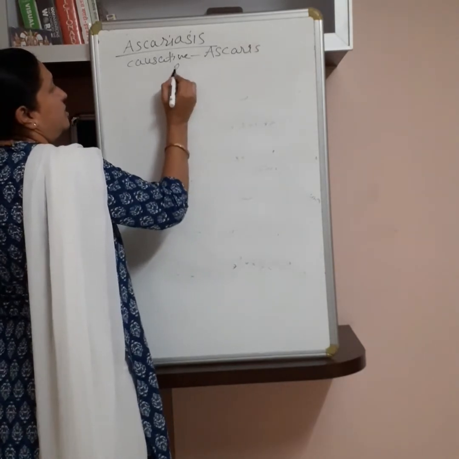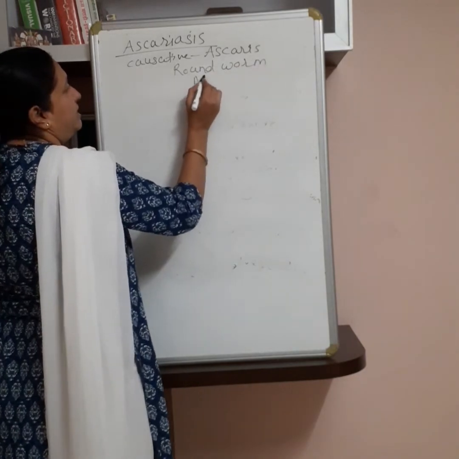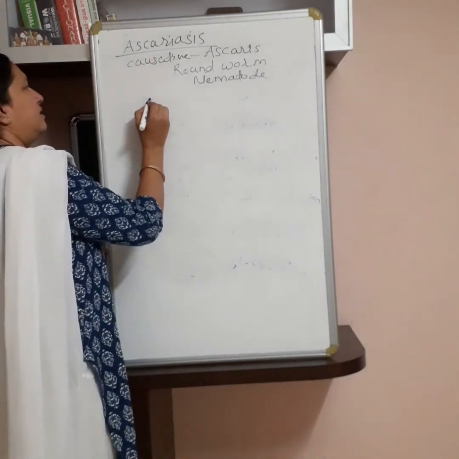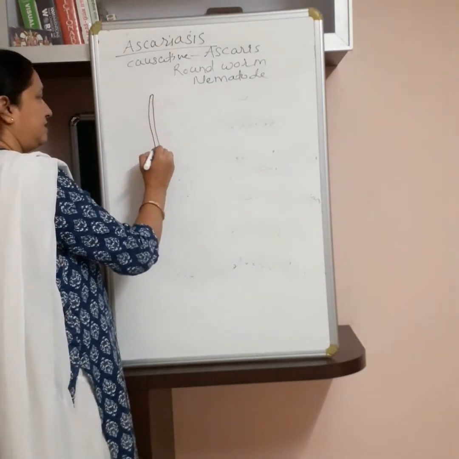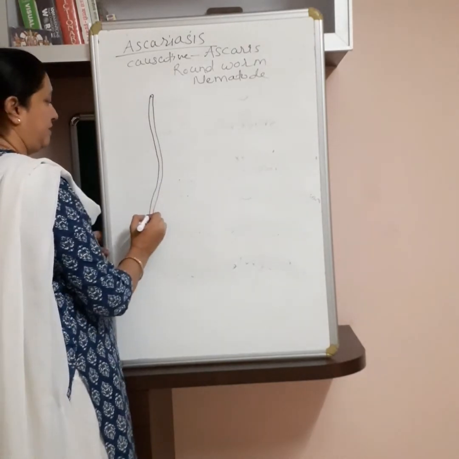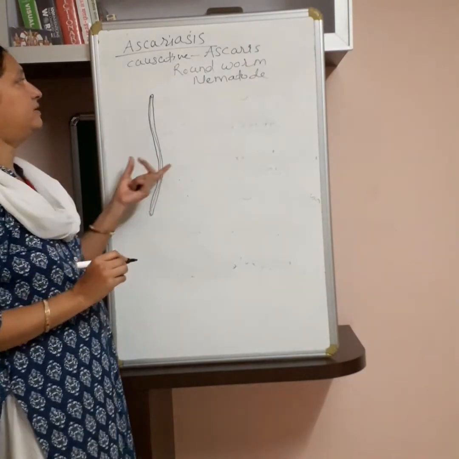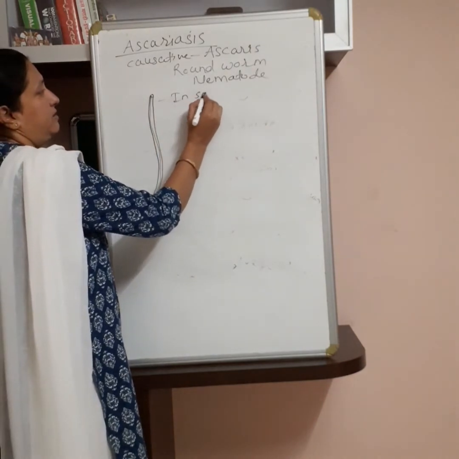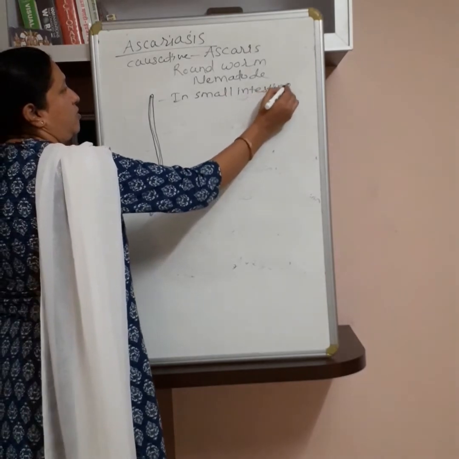You know, Ascaris is the roundworm, which is known as a nematode. In 11th you actually studied about Ascaris. This is the roundworm, a thread-like worm. Male and female sexes are separate. And this roundworm infects human beings. They commonly live in the small intestine of man.